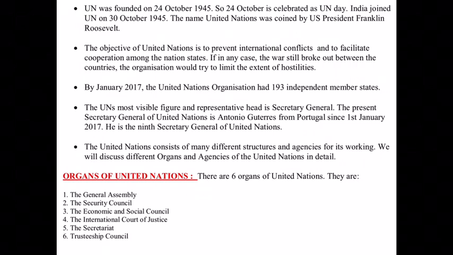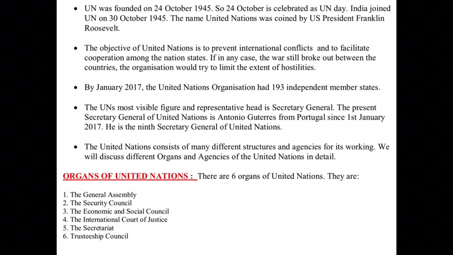Well, you know, this United Nations is such a huge organization, so it consists of many different structures and many different agencies which are working under it. So we will discuss different organs and agencies of the United Nations in detail. First of all, let us talk of the organs of the United Nations.